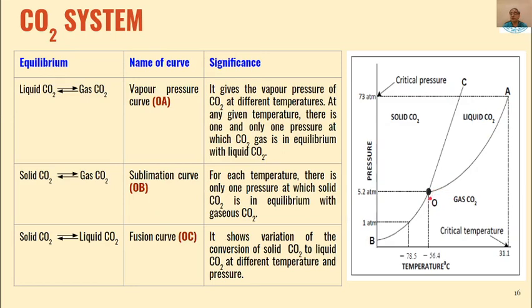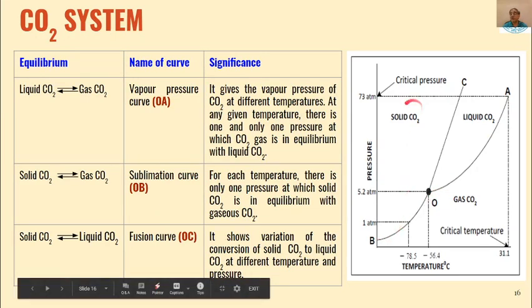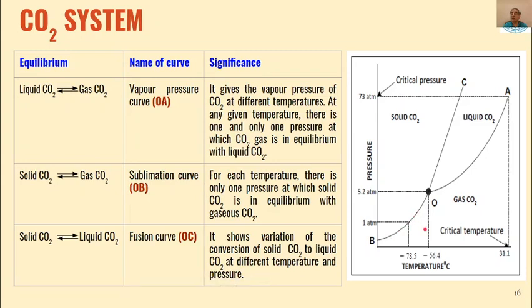Similarly, on the OB curve, there will be an equilibrium between solid carbon dioxide and gaseous carbon dioxide. So by changing the value of temperature and pressure, we can directly change solid into vapor or vapor into solid. That is sublimation. That is why it is called the sublimation curve. Then the fusion curve is the equilibrium between solid and liquid carbon dioxide. So by changing the value of temperature and pressure, we can change from solid to liquid or liquid to solid.